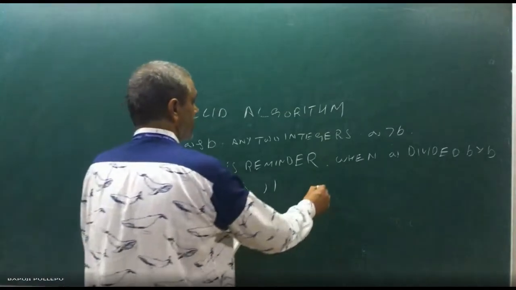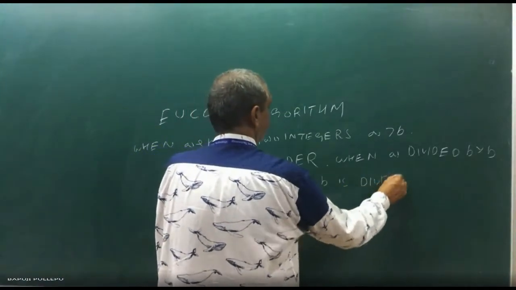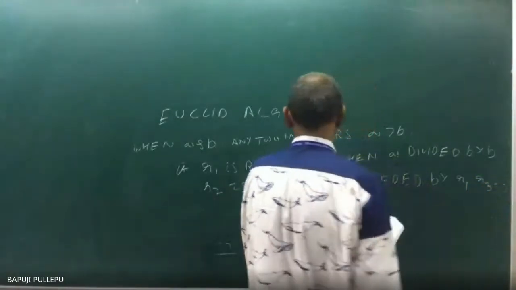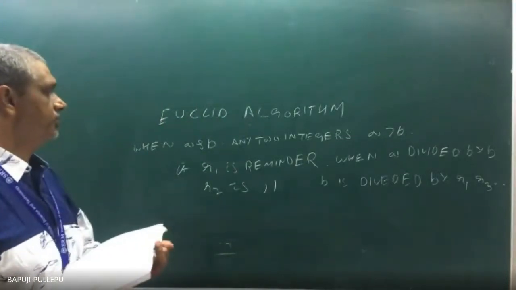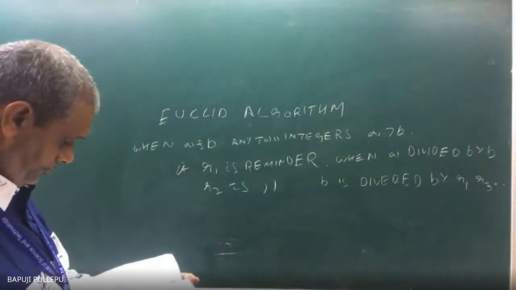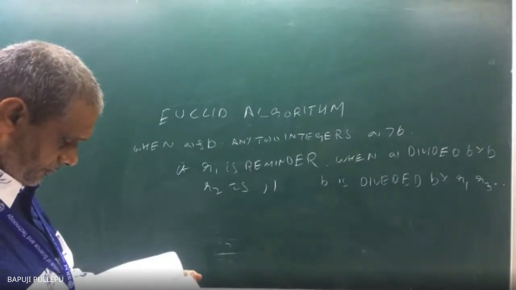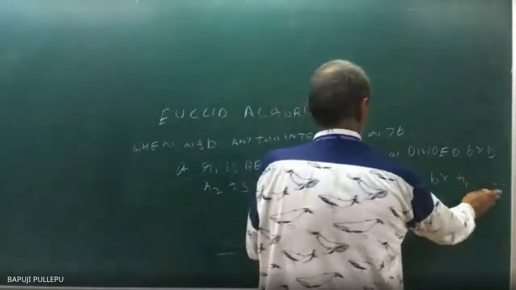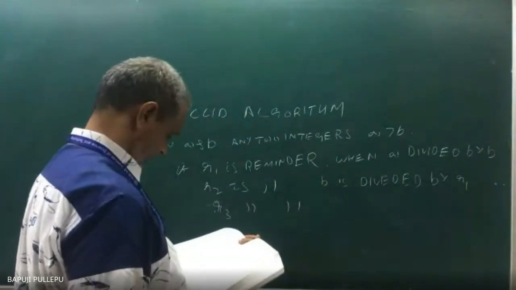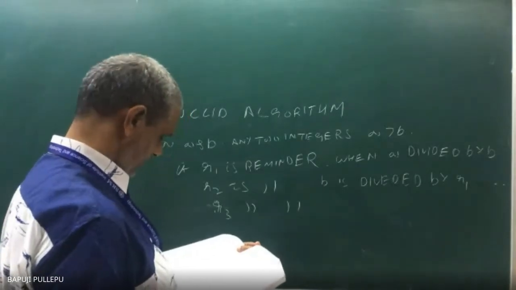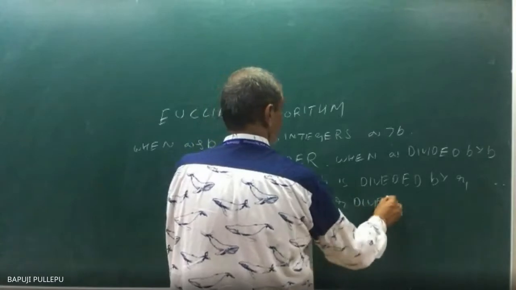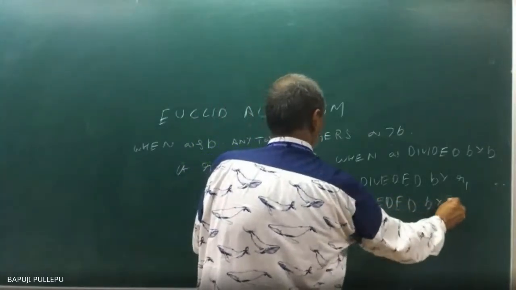And r3 is the remainder when r1 is divided by r2.